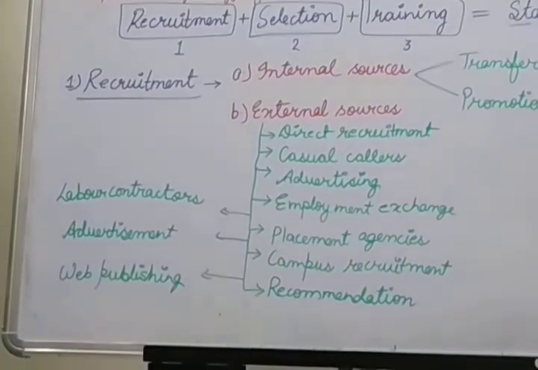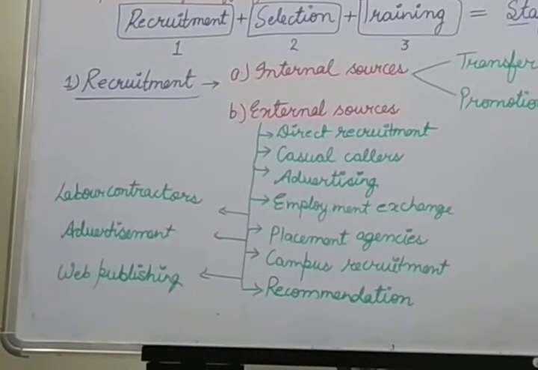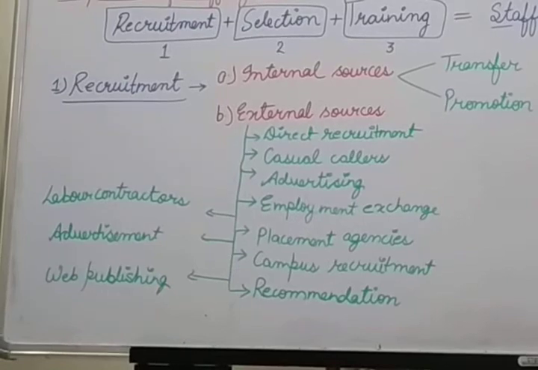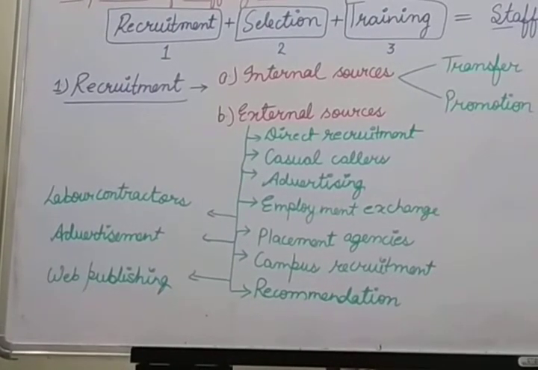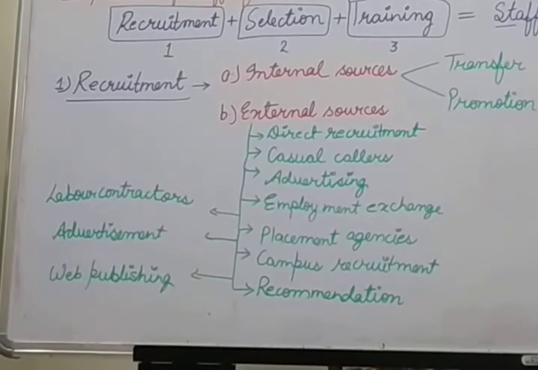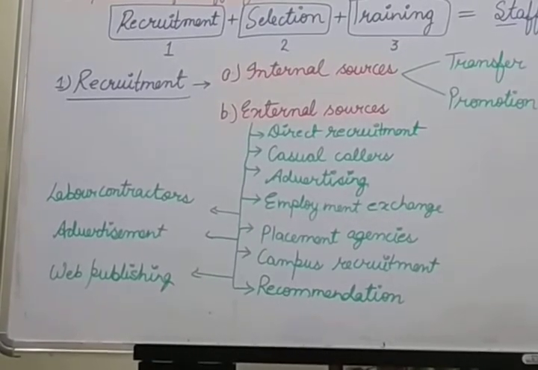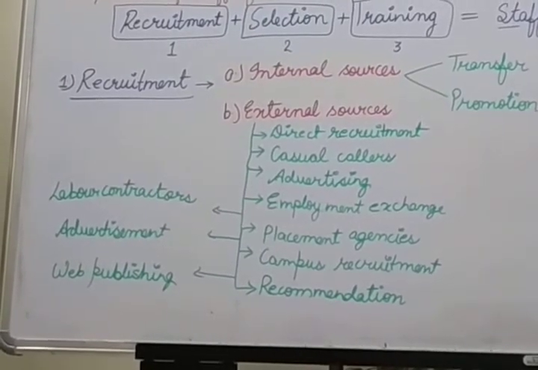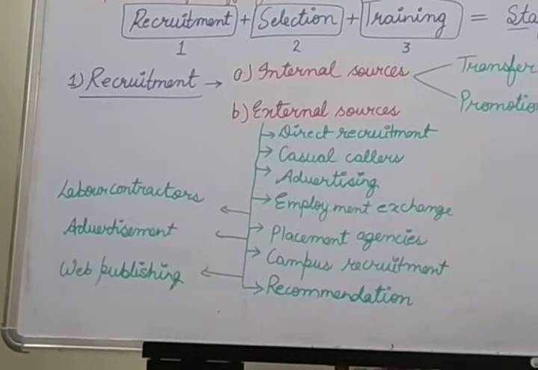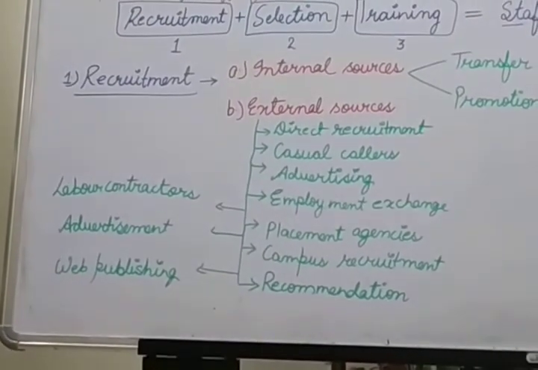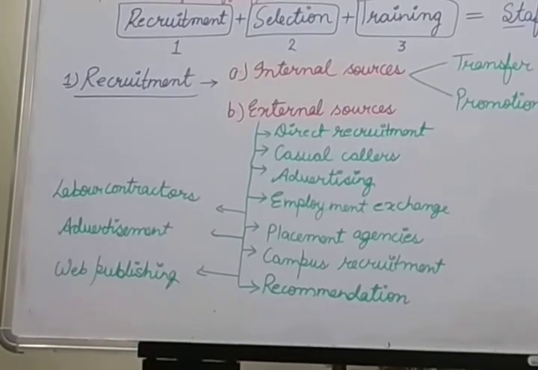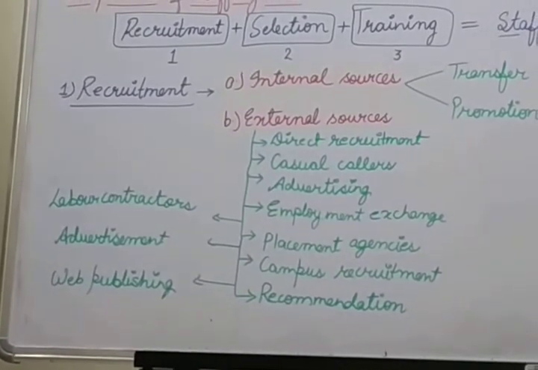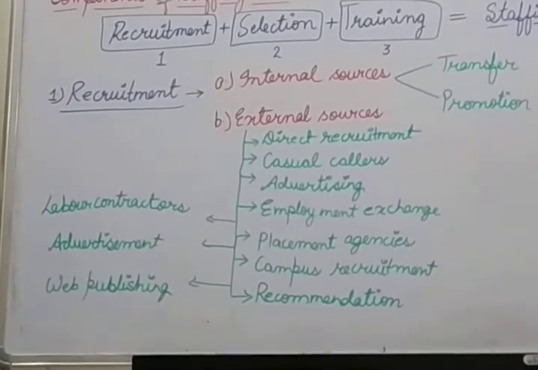Now merits and demerits of the external sources. First of all, let's discuss the advantages. First of all, fresh talent. With external recruitment we will get new and fresh talent. Second thing, wider choice. Obviously through external recruitment we will get a wide choice from outside the company. Third, we will get qualified personnel. Fourth, through campus interviews we will get employees with the latest technological knowledge. And last one, when outsiders join the organization, it develops a competitive spirit in the existing employees of the organization. So these are the advantages.